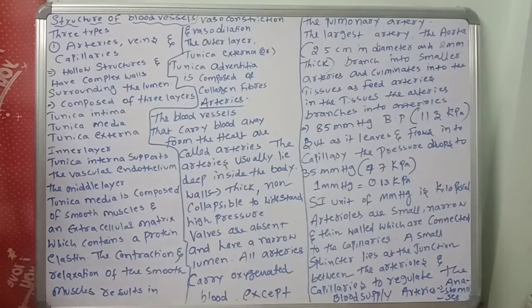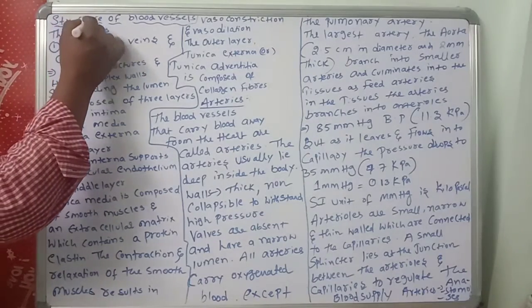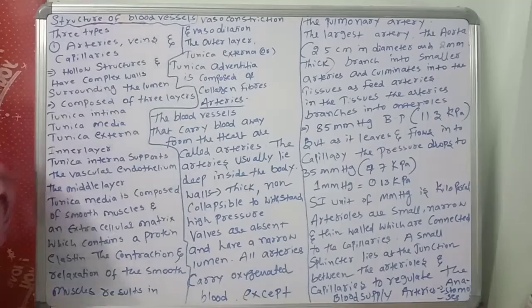What is the next concept? The structure of blood vessels. The vessels carrying the blood are of three types.